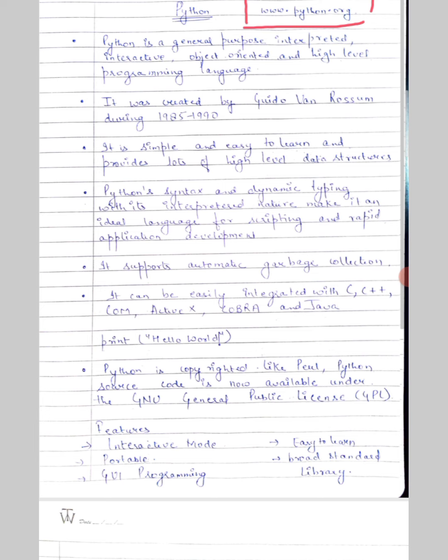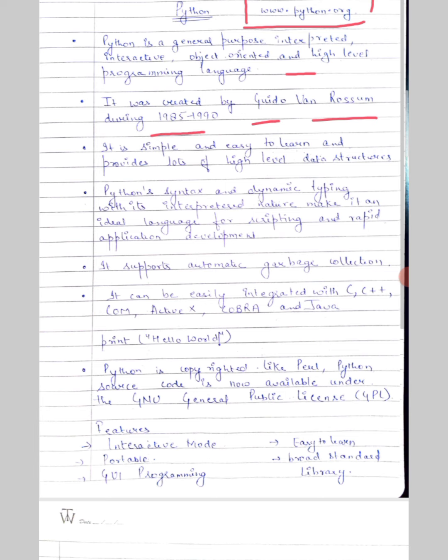Python is a general purpose, interactive, object oriented, and high level programming language. It was created in 1985 to 1990 by Guido van Rossum. It's a very important question, basically asked many times in the exam. It's simple and easy to learn.